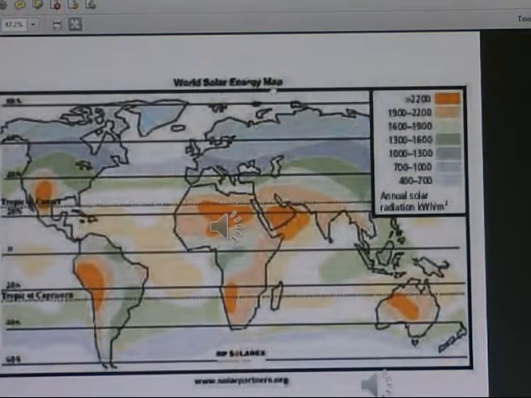So this is for the solar energy map. You can see the whole solar energy map in this diagram.